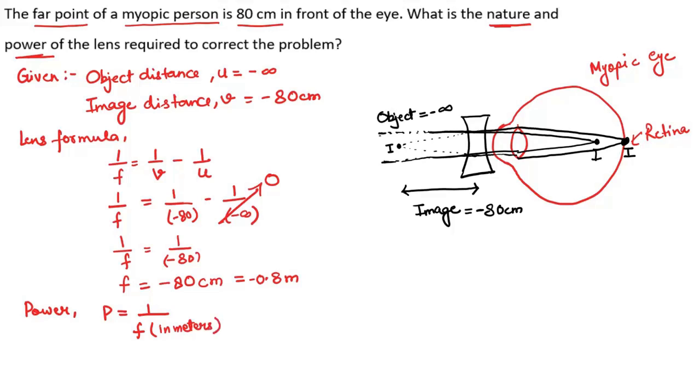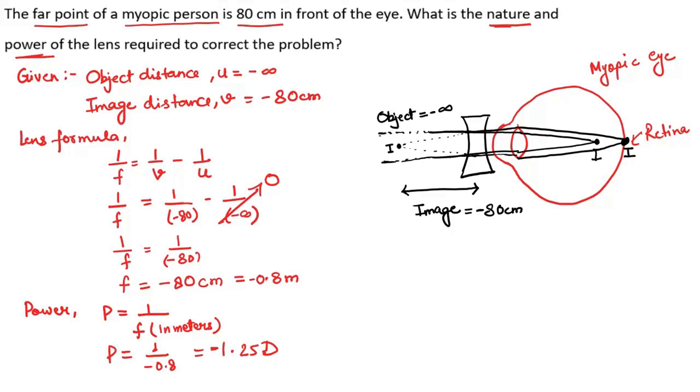That's why we already changed it. Now substituting the values, P equals 1 upon F, and we already found that f is minus 0.8. After solving this, we get 1.25 diopter. This value must be negative. So we already found the power value.